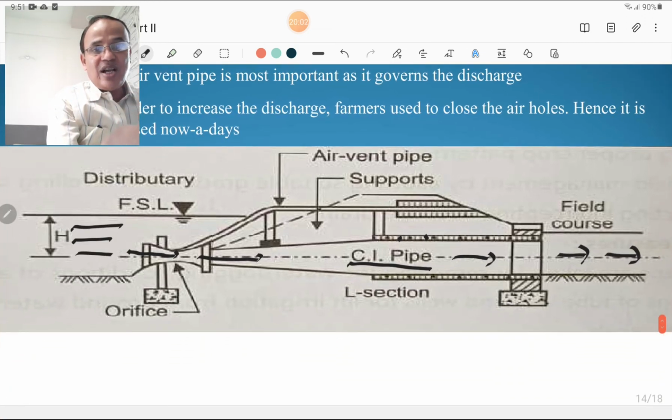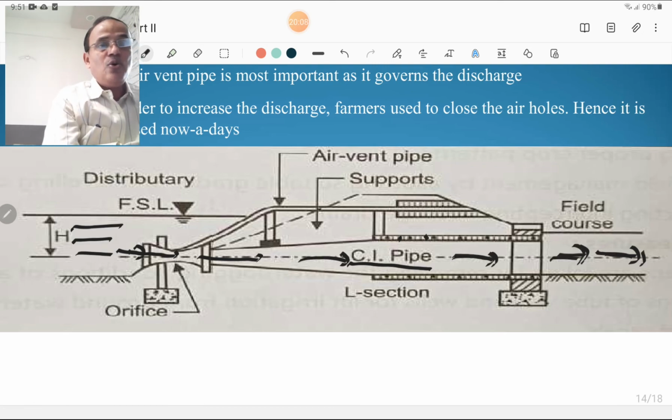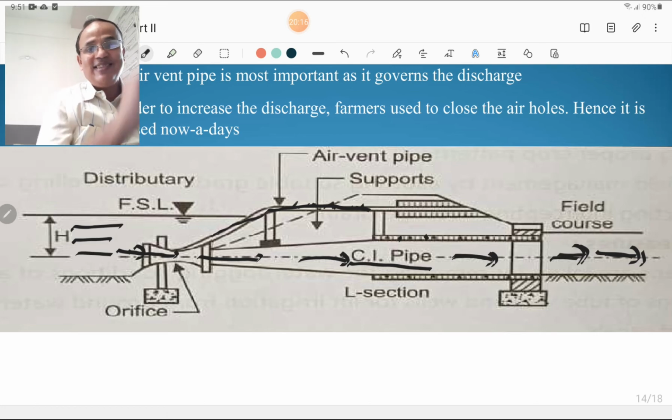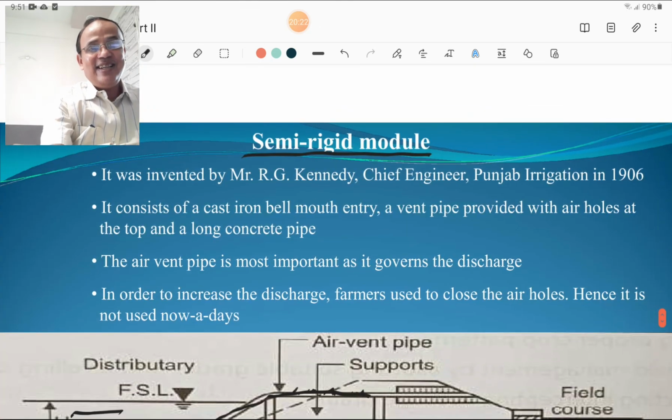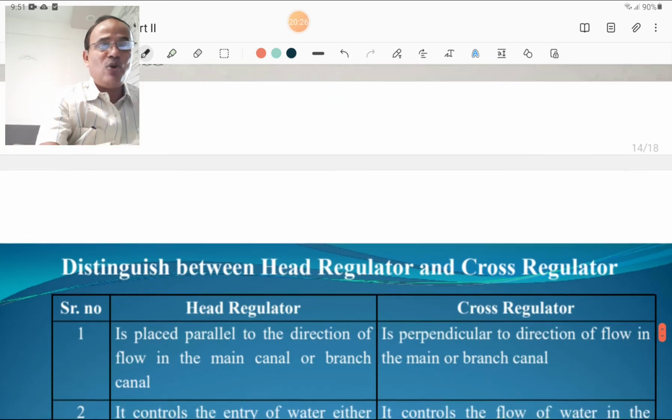Please look at this cast iron pipe with bell mouth entry, and the water is carried out from here to the field channel. And this is the pipe where the holes are to be provided, and these holes are closed by farmers to increase the discharge. So you must know this figure for Kennedy, and Kennedy invented this semi-rigid model. So you must remember this figure of semi-rigid model.